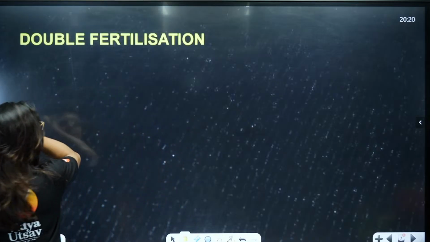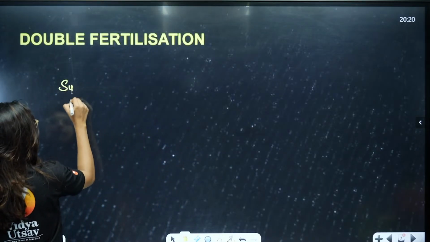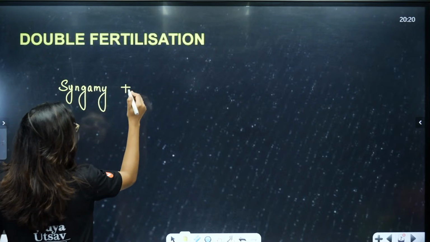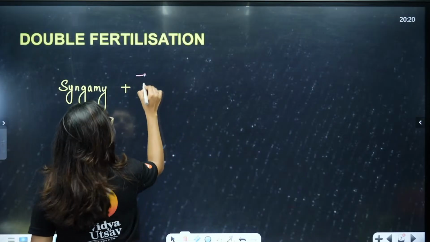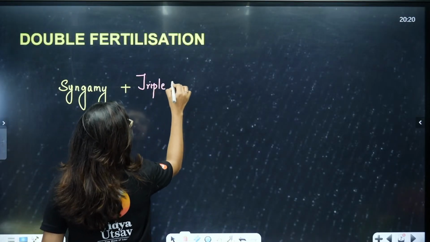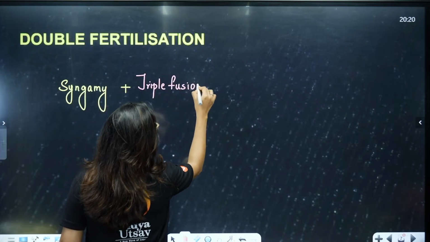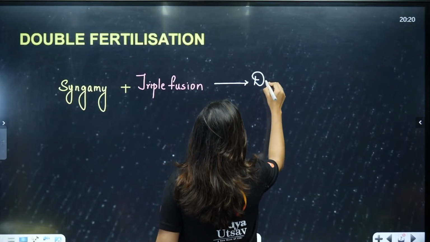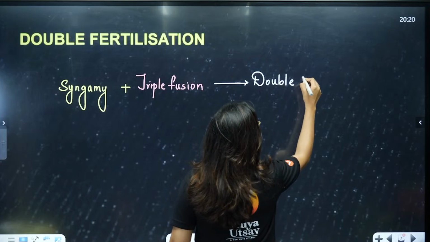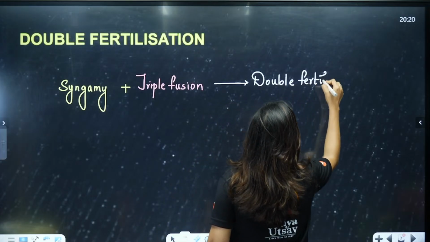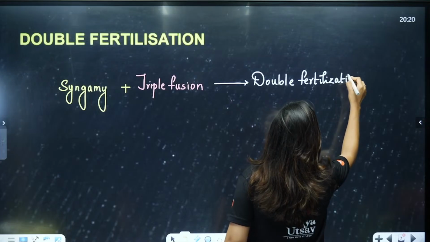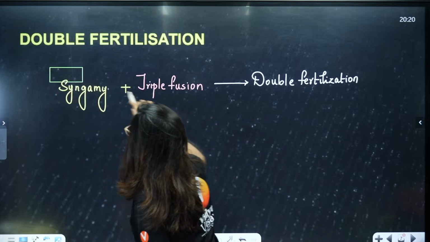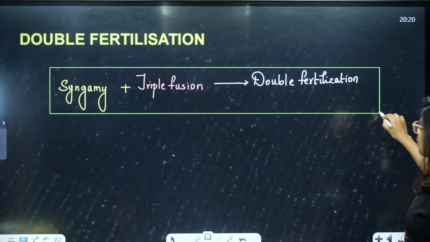Double fertilization is basically syngamy plus triple fusion. Syngamy plus triple fusion together is called double fertilization. Students, in which type of angiosperm does this happen? Come on, quickly in the chats.